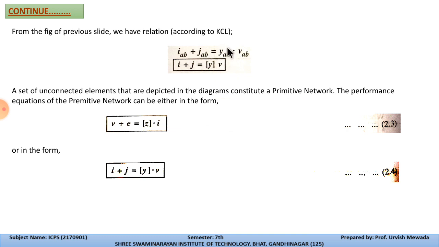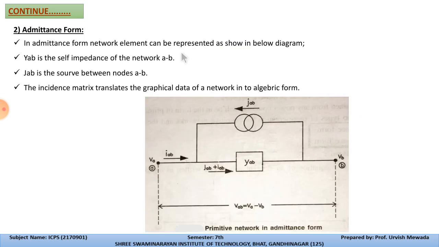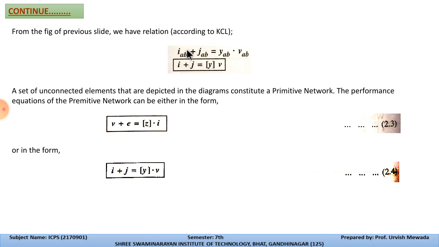So Y_AB relates the two currents: one source connected between terminals A and B, and the network current, I_AB. So we have I_AB plus J_AB, and with Y_AB we have V_AB.